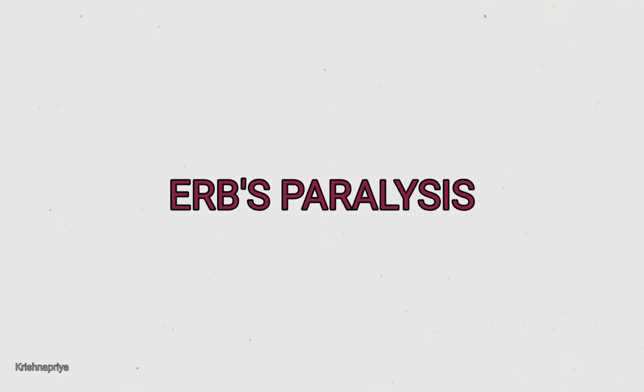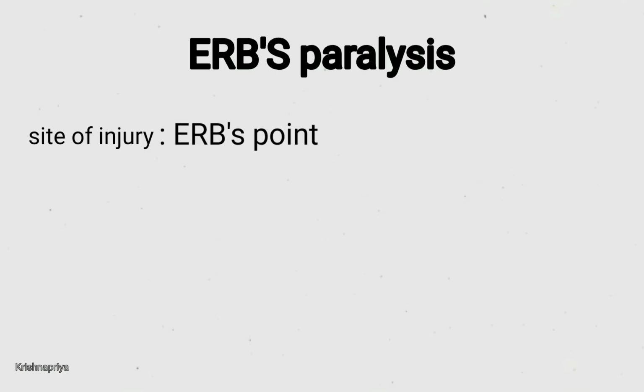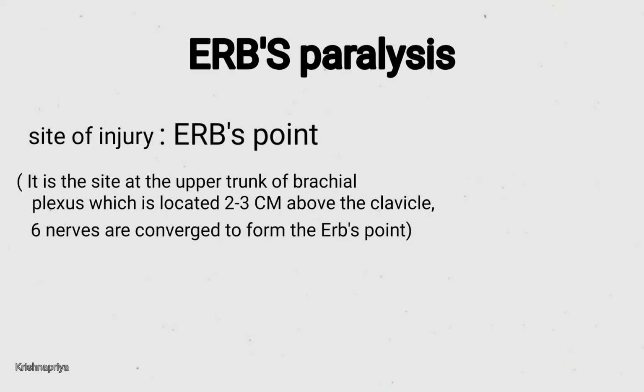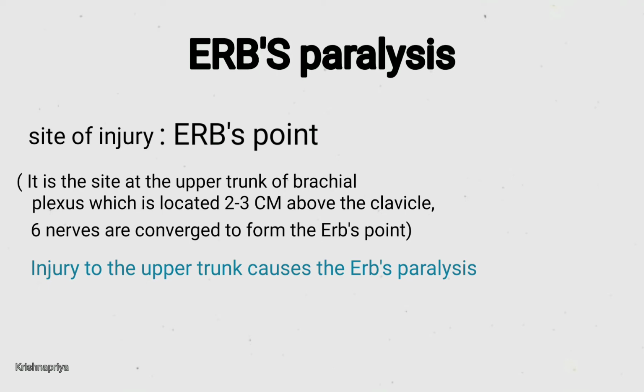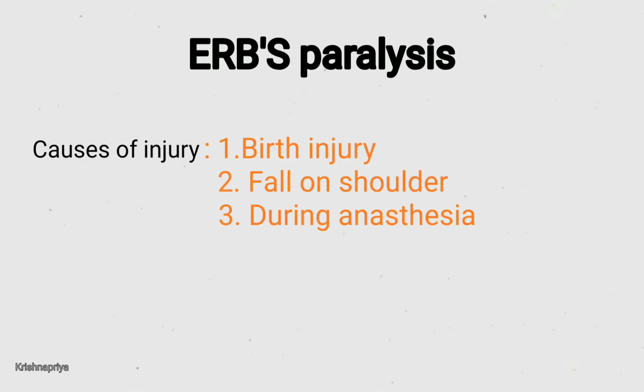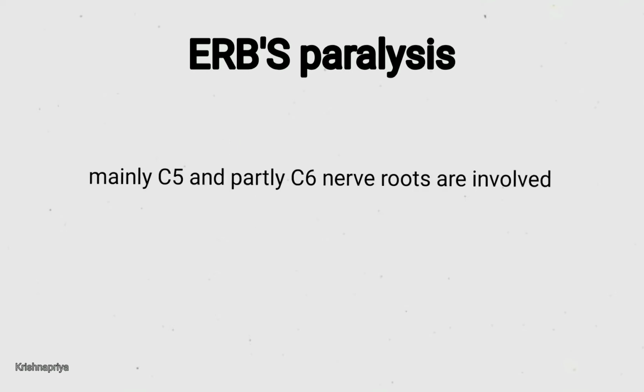Erb's palsy. The site of injury is Erb's point. It is the site at the upper trunk of the brachial plexus, which is located 2 to 3 cm above the clavicle. Six nerves converge to form Erb's point. Injury to the upper trunk causes Erb's paralysis. Next, causes of injury. First is birth injury, fall on shoulder, and during anesthesia. Mainly C5 and partly C6 nerve roots are involved.